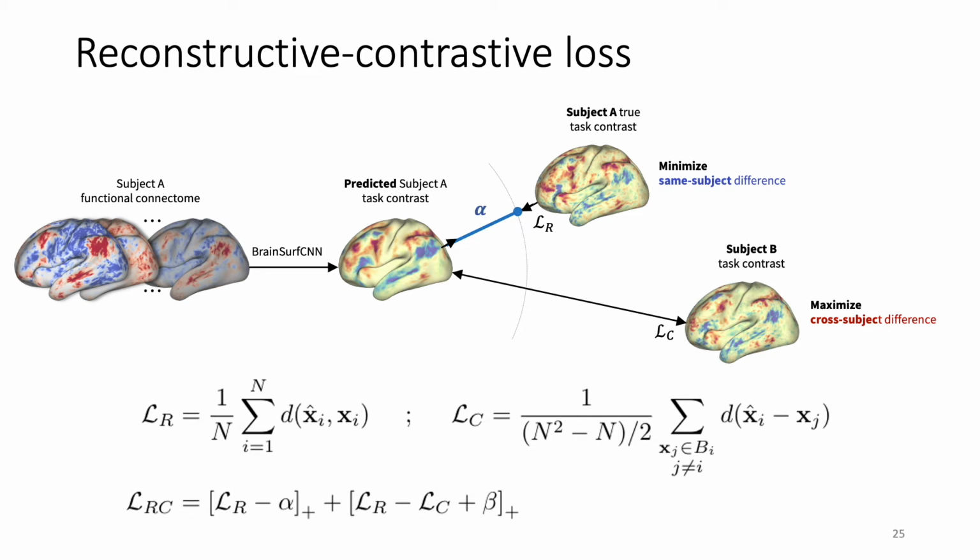Finally, we combine the two components using two margins. Alpha is the same-subject margin, and beta is the across-subject margin. Intuitively, what this loss does is enforce the same-subject error to be within the margin alpha, while encouraging the average across-subject difference to be large, controlled by beta.